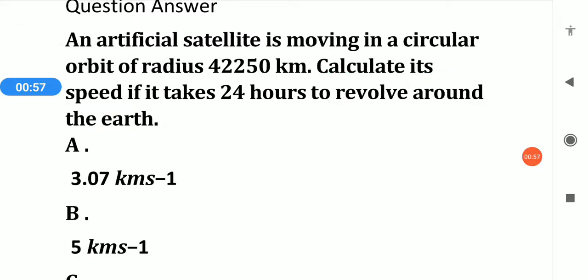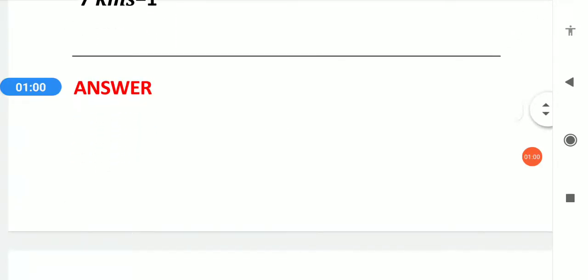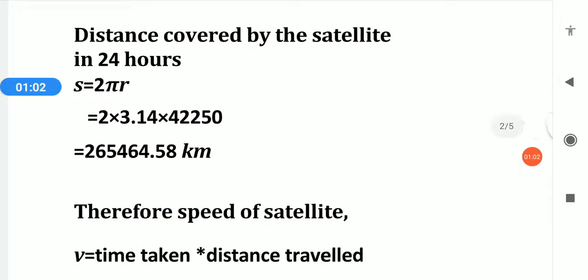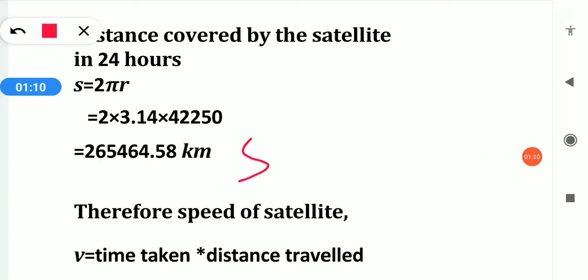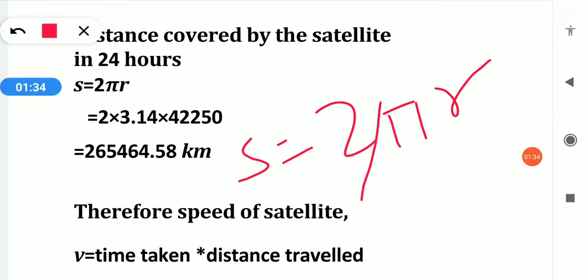So the options are given here, A, B, C, D. Let's see. Distance covered by the satellite in 24 hours. I have told you that when we calculate distance in uniform circular motion, the distance will be 2 pi r, which is equal to its circumference. The value of pi is 3.14 and r, the radius, is given, 42,250. So in total it comes to 265,464.58 kilometers, its distance.